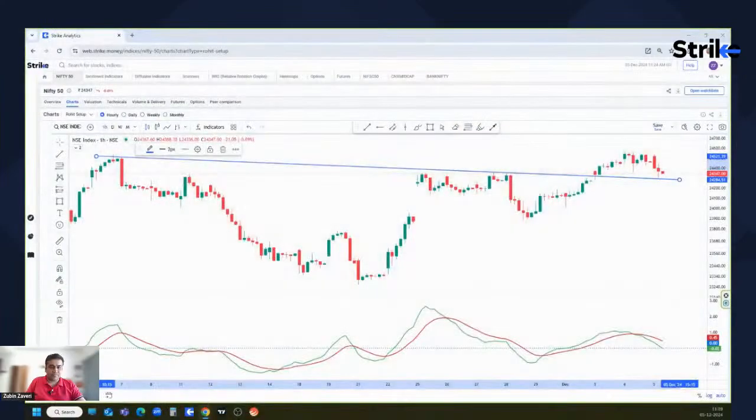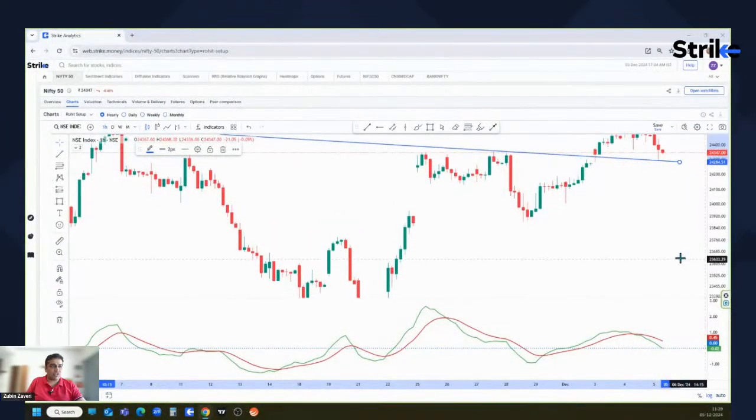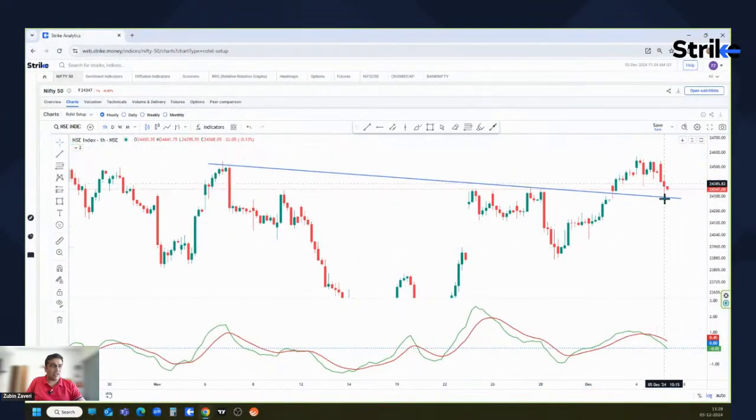Market is on, so keep a close eye on this particular support line. That is 24,300, a very strong support, and the resistance is at 24,550.